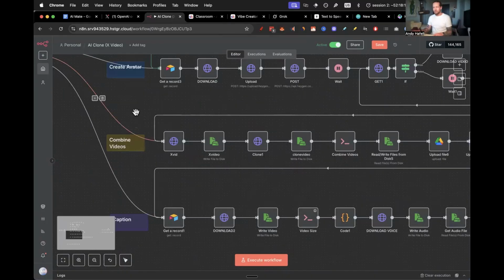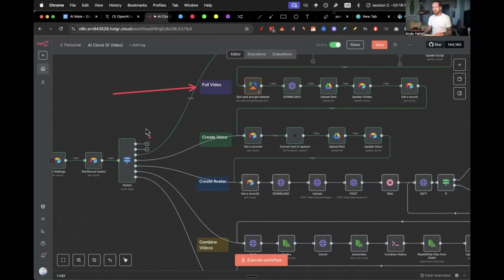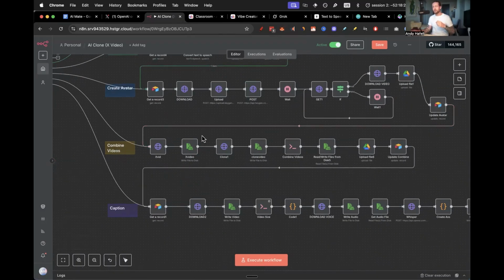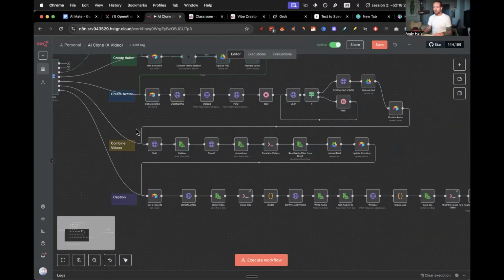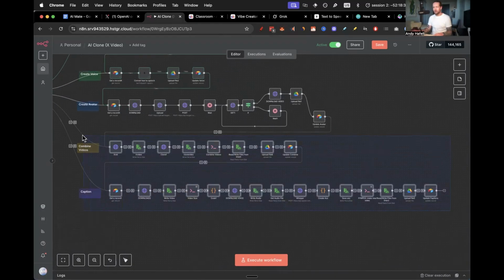Then the next step is to combine the videos. So basically now we have downloaded the X video. So that's in this automation. And we have created the avatar. And so now the next step is really to combine them. And this is the first time we actually use self-hosting. So if you have a cloud account, it's not going to go all the way through. So all the combining and captioning the video, it isn't possible unless you spend thousands of dollars in credits. And I want to do it that cheap, basically free as possible. So that's why we do self-hosting.